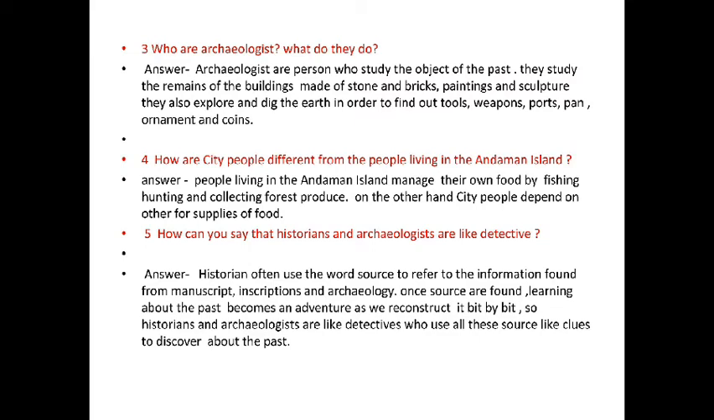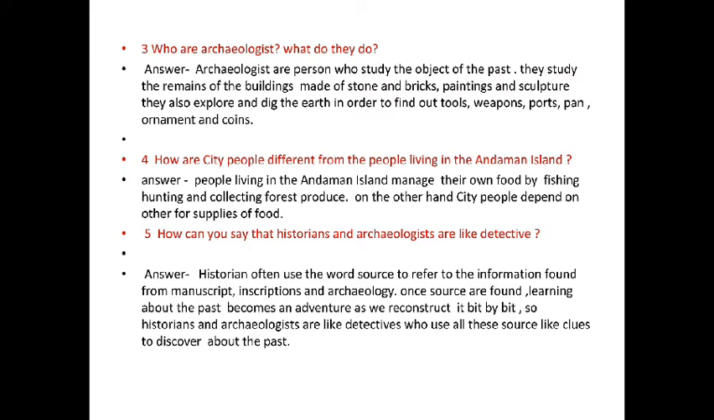Question number 4. How are city people different from the people living in the Andaman Island? And the answer is, people living in the Andaman Island manage their own food by fishing, hunting, and collecting forest produce. On the other hand, city people depend on others for supplies of food.